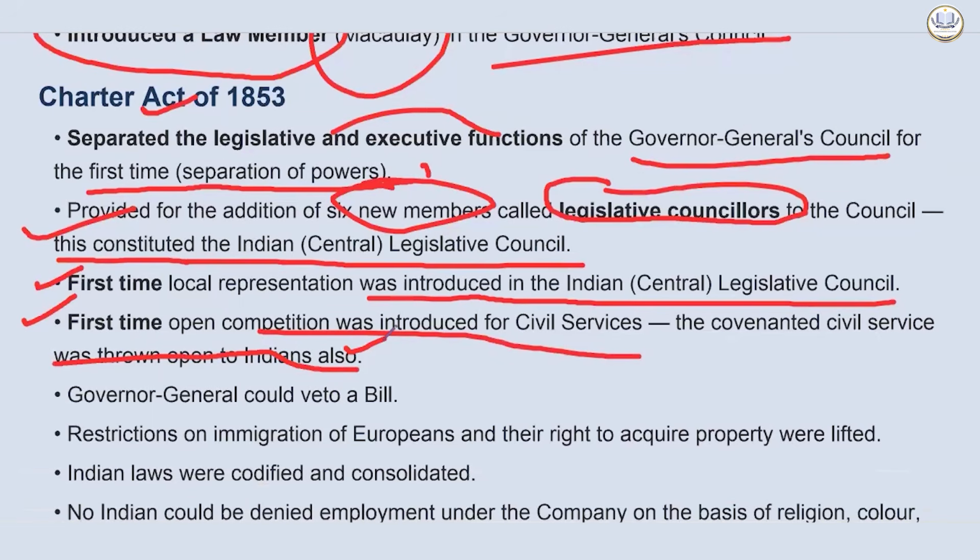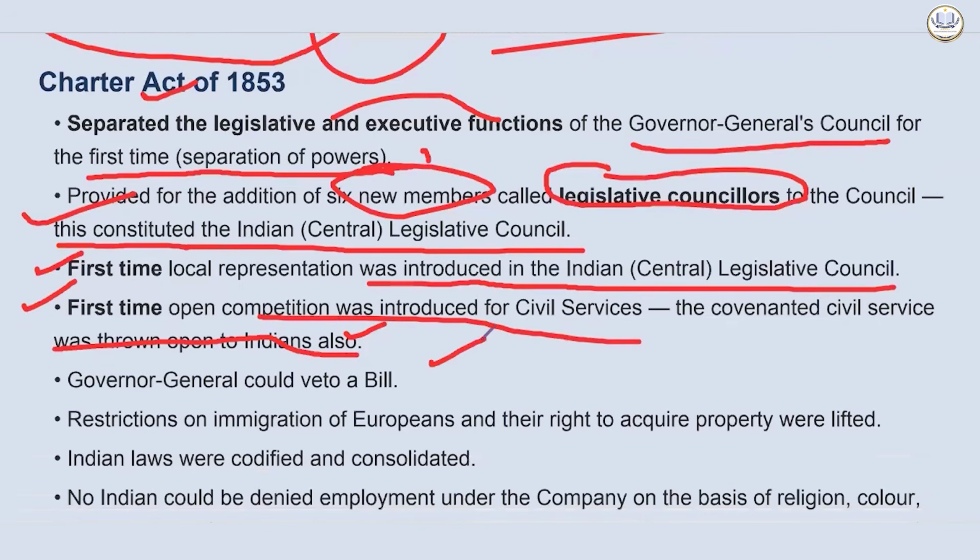Okay. So this is something which you need to know. Governor Generals could veto a bill as well. Restrictions on immigration of Europeans and their right to acquire property were lifted. Okay. There could be a confusion with respect to the 1833 Act: did the 1833 Act introduce open competition in civil services, or the 1853 Act, which threw open the civil services to Indians?